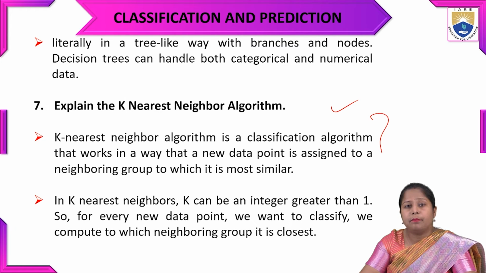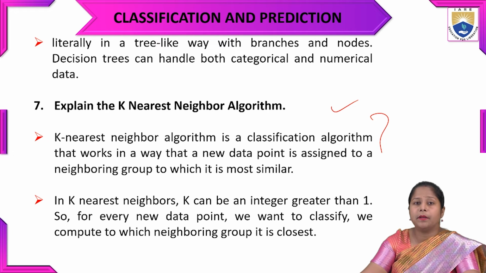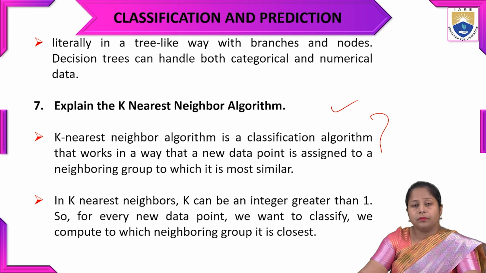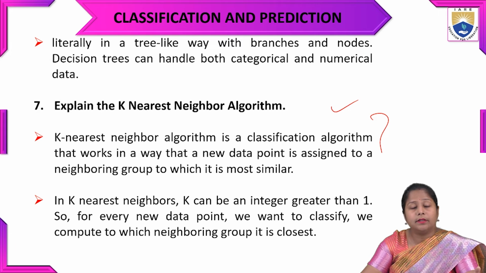If they are very near to a point, they will be its neighbors, similar to that neighbor. The new data point is assigned to the neighboring group to which it is most similar.